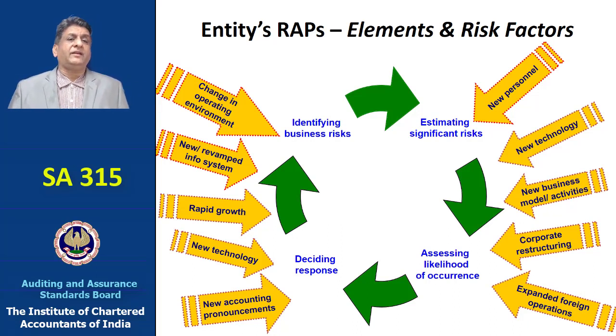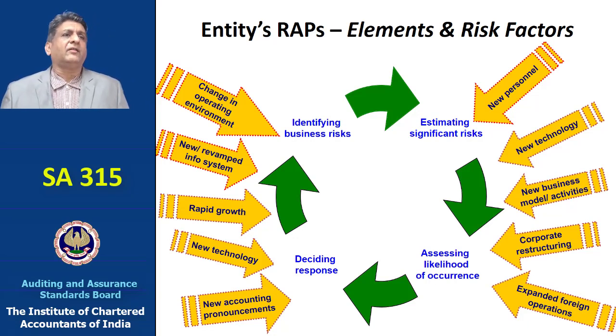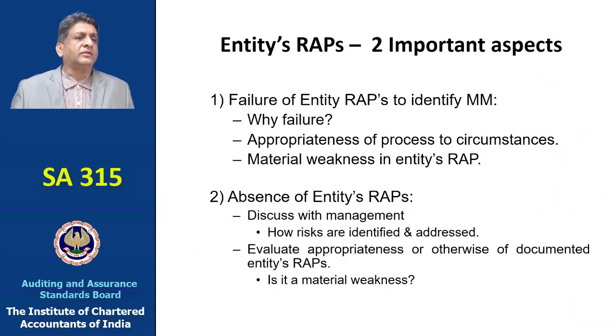And this would vary because of new personnel, new technology, new business models, restructuring, expanding into foreign operations, new accounting pronouncements which could be there, rapid growth, new or revamped information systems, changes in the operating environment will all vary the risks. So at various points of time, the risk will vary. Risk is not a static factor. Risk is volatile and risk has a speed also. So one needs to be very proactive in identifying risk, prioritizing risk, assessing the risk, and the response to the risks has to be in a continuous manner.